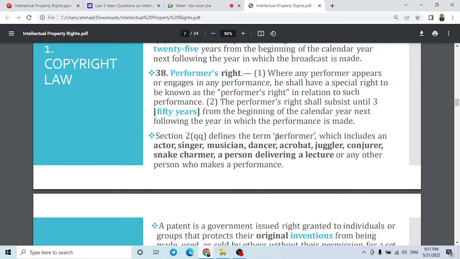And who are the performers? The actor is a performer, the singer is a performer, the musician is a performer, the dancer is a performer, the acrobat is a performer, juggler, conjurer, snake charmer, a person delivering a lecture. These things come under the performer.